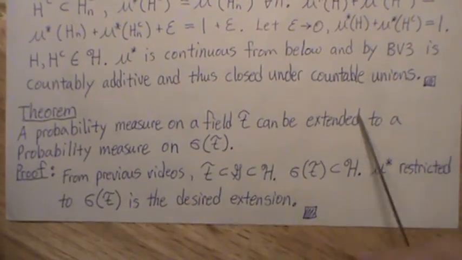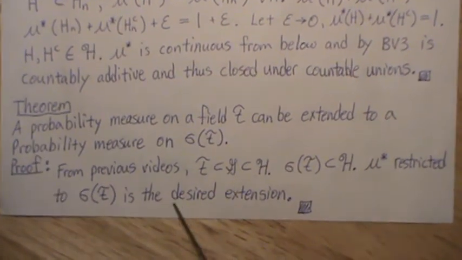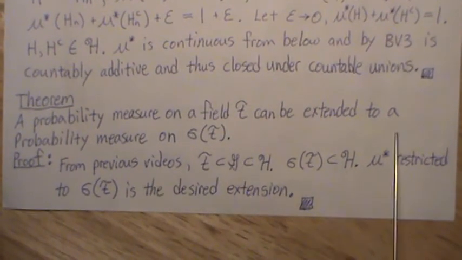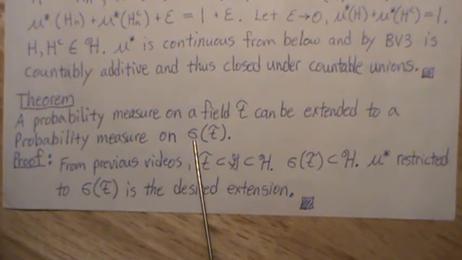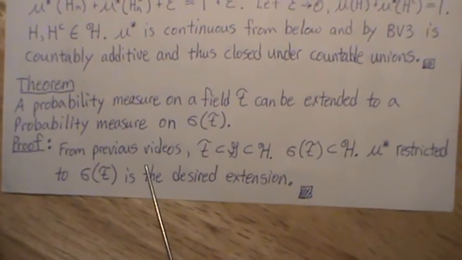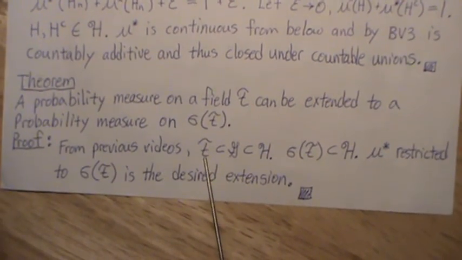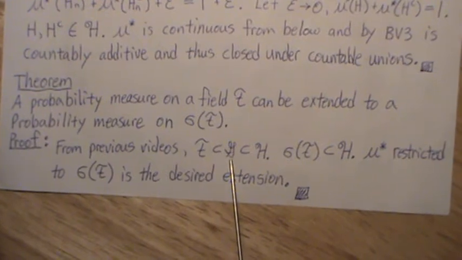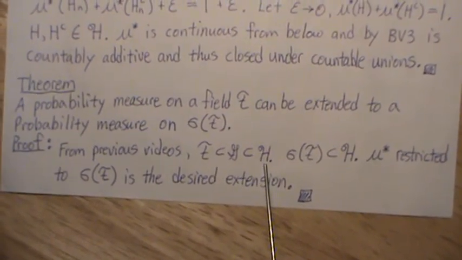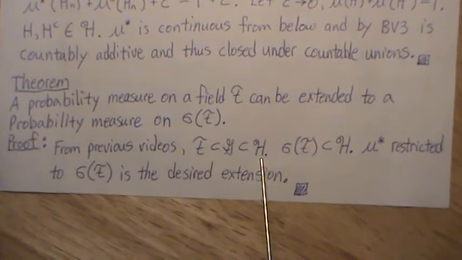Now the big theorem in this video is it's 4 lines. A probability measure on a field F can be extended to a probability measure on sigma of F. And this means the minimum sigma field generated by F. Now, from previous videos, we know that the field F was a subset of script G, and this is a subset of script H. And we know H is a sigma field.